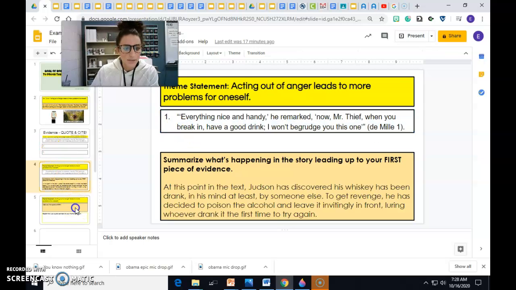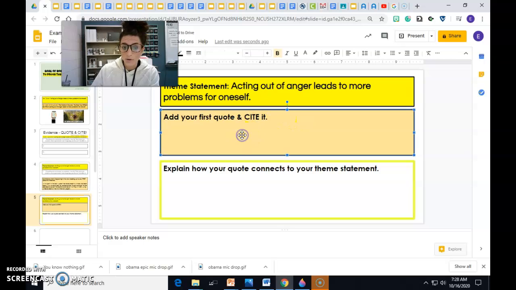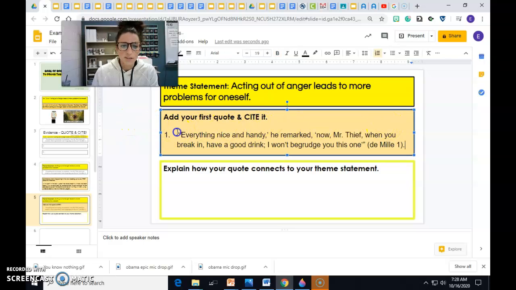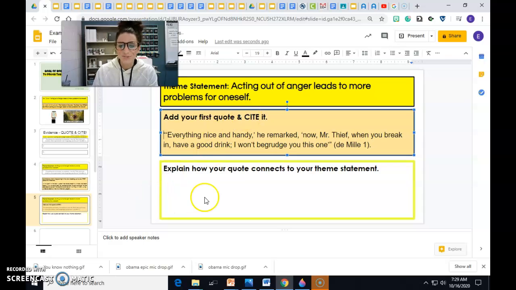Okay, so we're going to copy and paste our quote, which I already had done on the last slide, so I'm copying it over again. And it says to cite the quote, hang on, hey girl, happy Friday. So my quote is there. I'm going to get rid of the number 1 because it's not number 1. We can get rid of that.